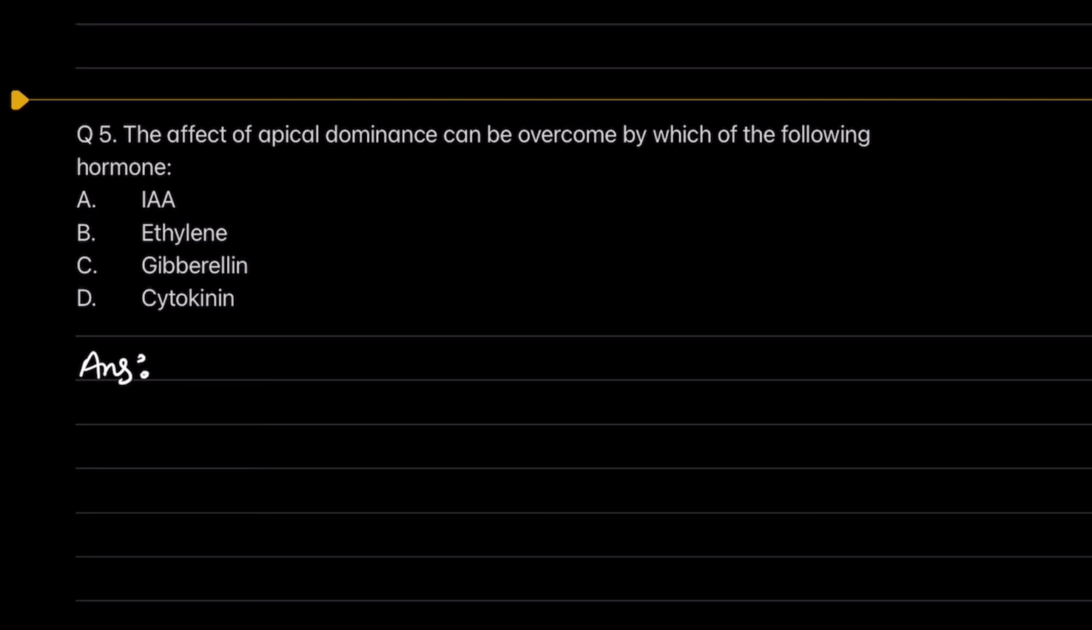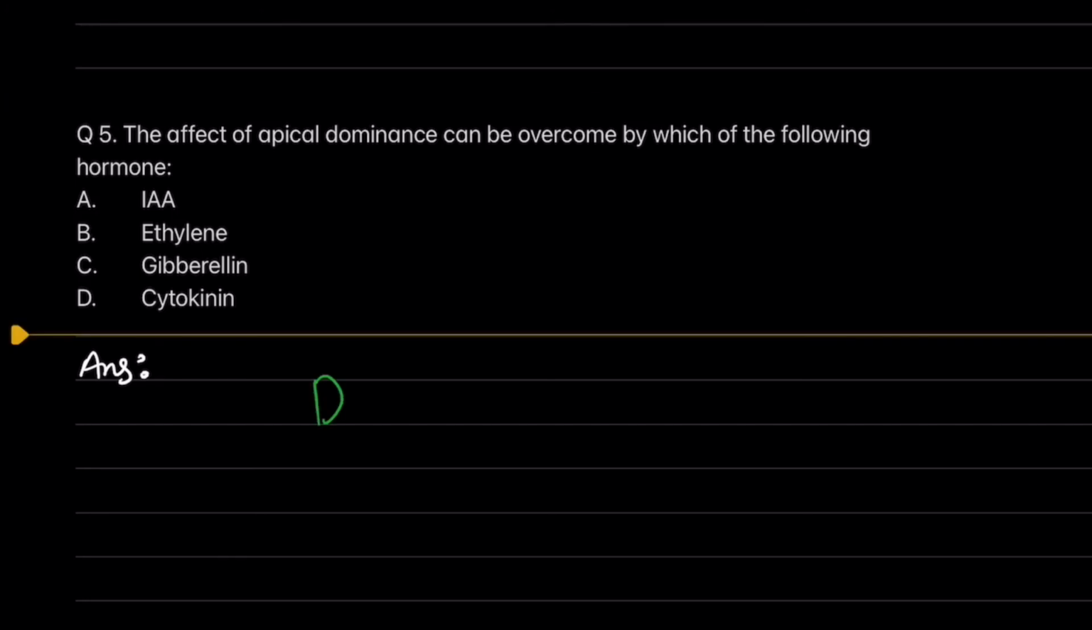Next we have ethylene, which is a gaseous hormone which mainly causes ripening of fruits and senescence, so it has no role related to apical dominance, and we can eliminate this option also. Next we have gibberellin, which plays a role in the elongation of the fruit. Again, it has nothing to do with apical dominance. And the last option we have is cytokinin, which causes the movement of nutrients towards the region of apical dominance and overcomes it. So therefore D should be our answer.